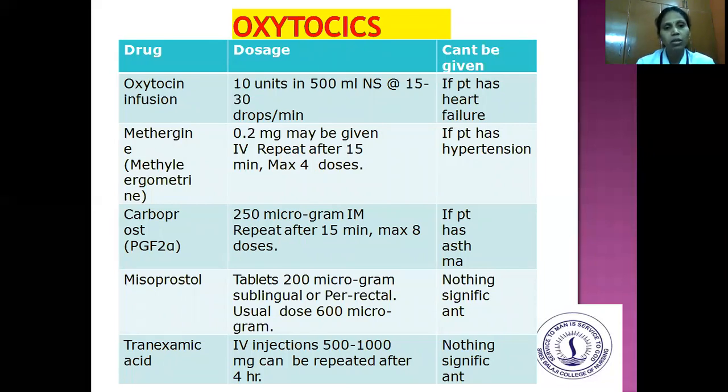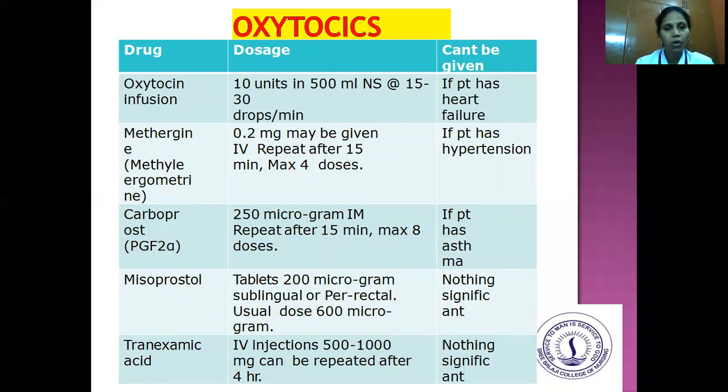And the next drug of choice is carboprost, that is 250 microgram given intramuscularly, and repeated after 15 minutes. Maximum 8 doses can be given, and it is contraindicated if the patient has asthma. And the fourth drug of choice is misoprostol. It is in tablet form, 200 microgram given sublingually, or per rectally also. The usual dose is 600 microgram. There is no specific contraindication for misoprostol.